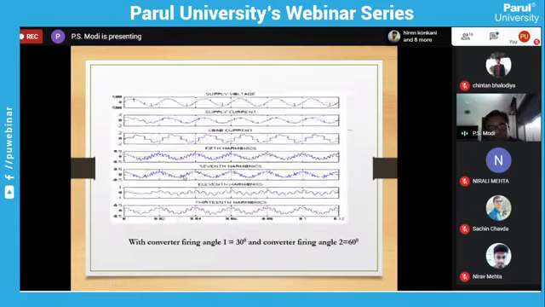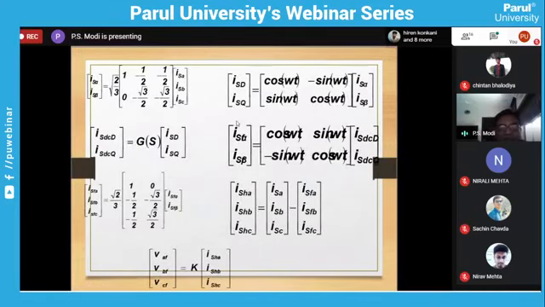After doing all this activity, see these are all the equations. How to convert from ABC to alpha beta, and then alpha beta to DQ. This is the transfer function of the low pass filter. Again, it is a DQ component, now only the fundamental component. From DQ, the reverse transformation to alpha beta, and from alpha beta to ABC fundamental. From the total currents ISA, ISB and ISC, the fundamental component is subtracted; what remains is the harmonic component. The harmonic component is multiplied with some factor, and now it is the harmonic voltage. So we can implement this total algorithm using all these equations.